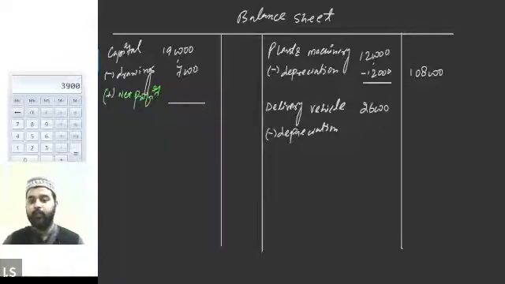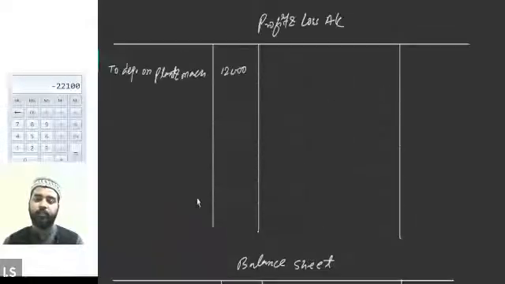So 3,900 is the value of the depreciation. We will reduce 3,900 from 26,000. So 22,100 will be the final value of the delivery vehicle. Okay. Now we will write down the value of the depreciation of the plant and machinery as well.